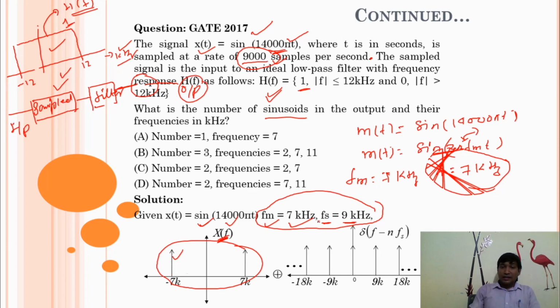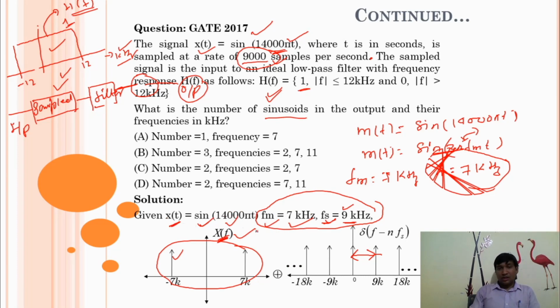And for the impulse train, because fs is already known, the impulses are separated by fs, which is 9k. So it is 9k, then 18, then 27, and minus 9, minus 18k, like this.